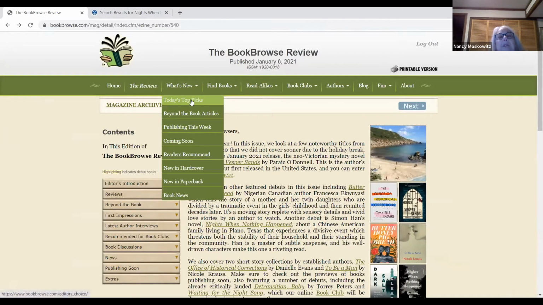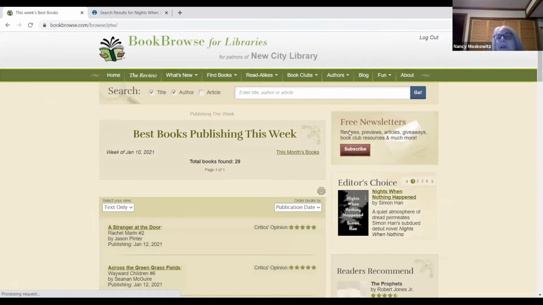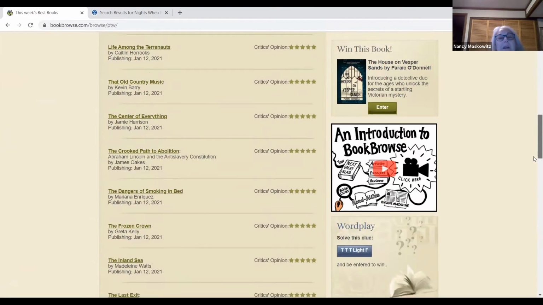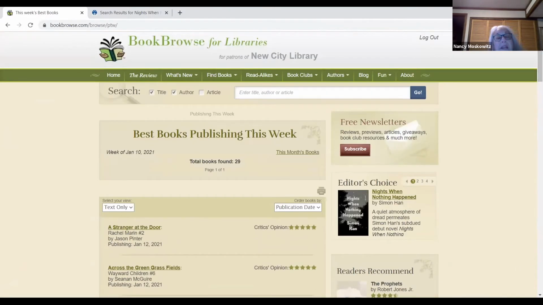Okay, we looked at today's top picks. They have Beyond the Book articles. This is very handy, publishing this week, and you can look at what's coming out. And this is for the week of January 10th. Books are generally released on Tuesday, so these books were released yesterday. January 10th would have been Sunday.